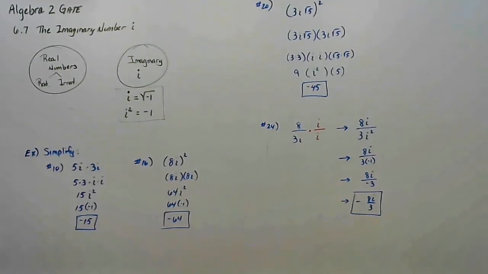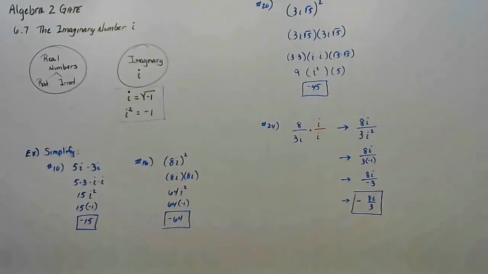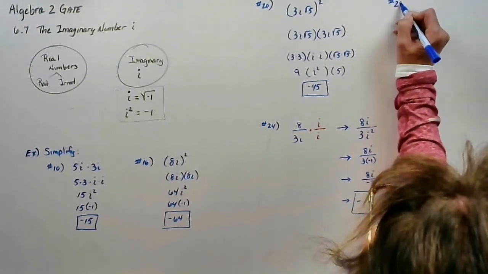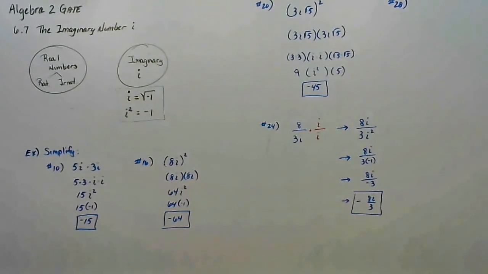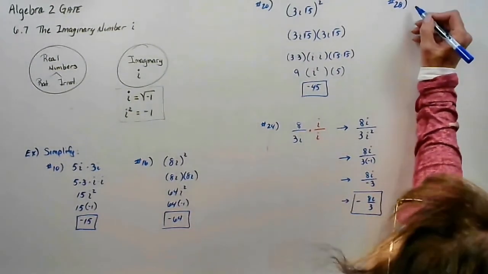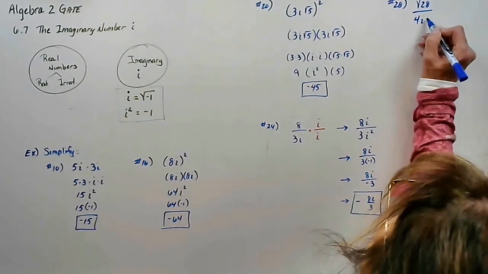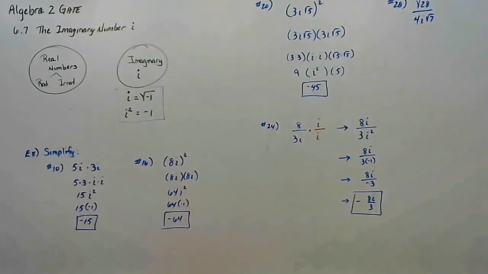So if I have an i in the denominator, we need to rationalize. So let's do number 28 to practice that again. 28 says the square root of 28 over 4i root 7. And there's a lot of ways you could do this problem.